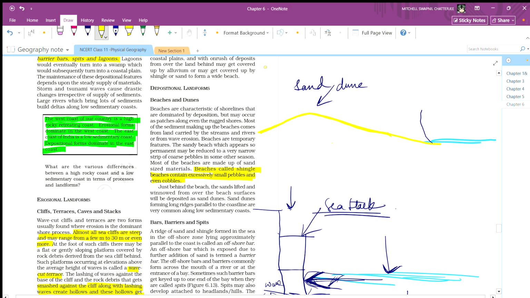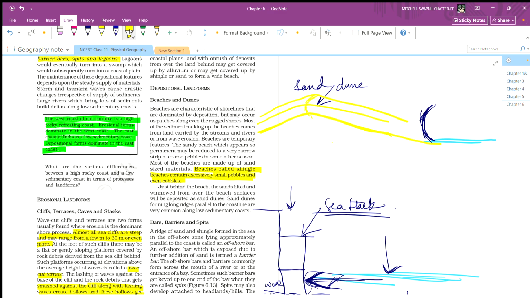So our dune will also follow this coastline parallelly. So these dunes will be parallel to our coastline.